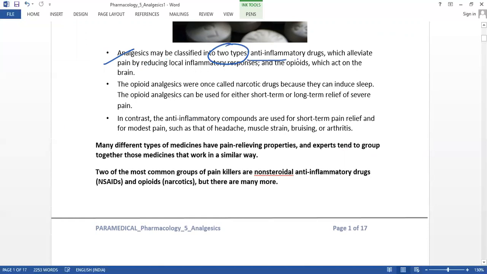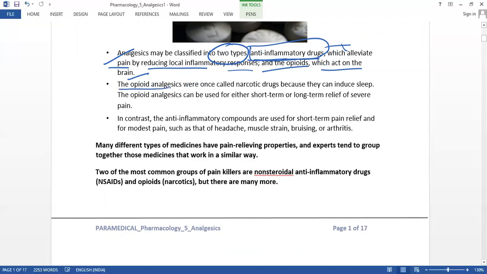One is anti-inflammatory drugs, which alleviate pain by reducing the local inflammatory responses. It reduces the local inflammatory responses suddenly. The other type is the opioids, which act on the brain. So anti-inflammatory and opioid.